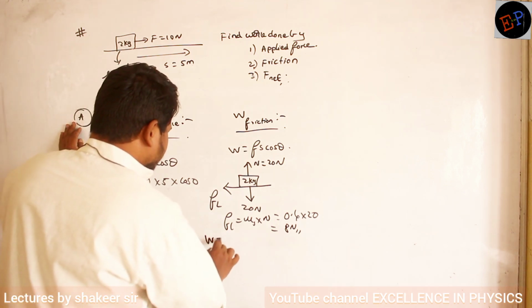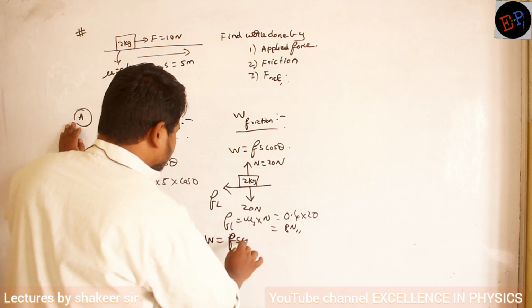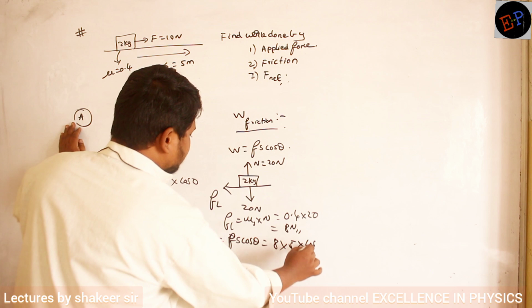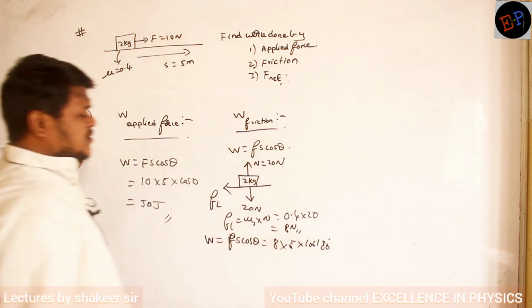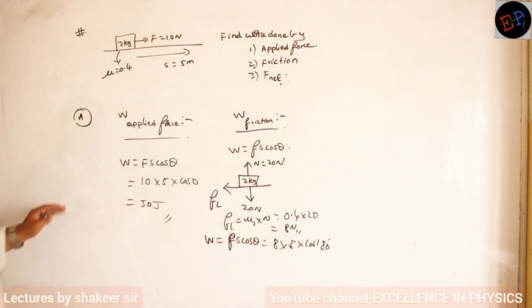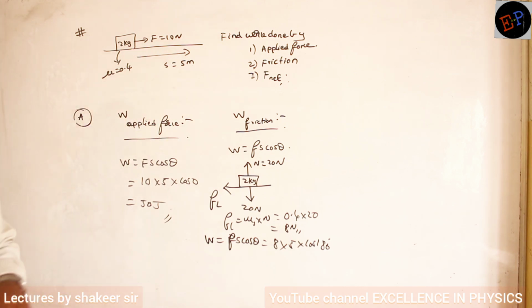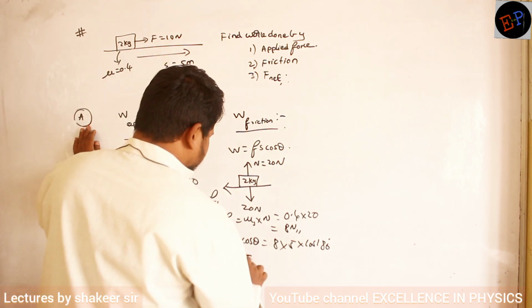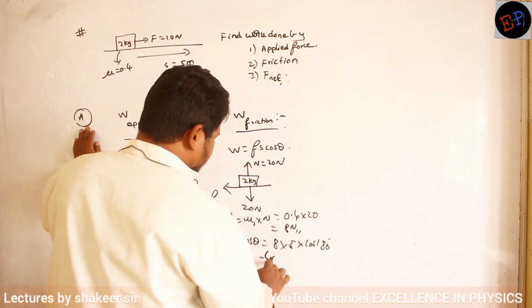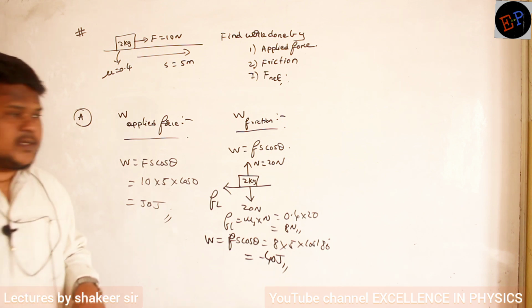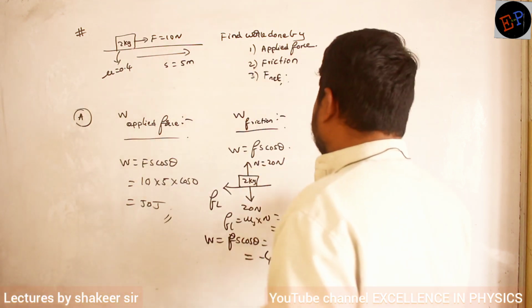So work done by limiting friction is F s cos theta. Friction is 8, displacement is 5. Angle is 180 degrees, no? Why is the angle 180 degrees? Because the body is moving in one direction, and friction is acting in the opposite direction. So 8 times 5 is 40. So minus 40 joules of work is done by frictional force. Clear? So next, work done by net force.